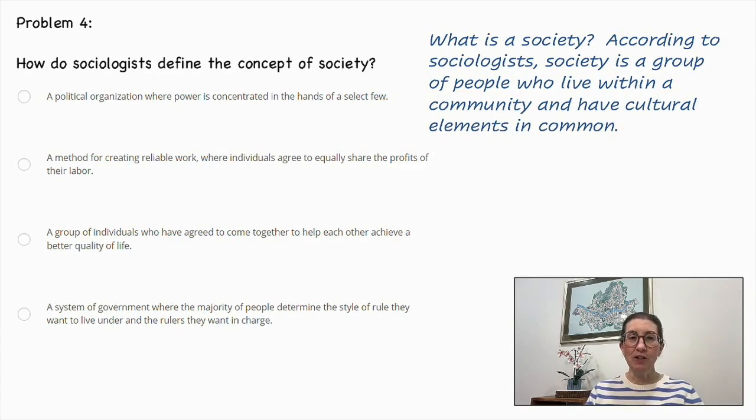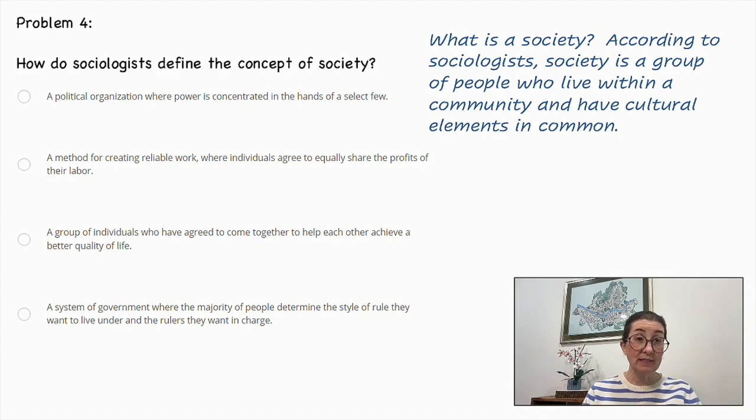How do sociologists define the concept of society? According to sociologists, society is a group of people who live within a community and have cultural elements in common. There are varying degrees of societal advancement. However, all societies are comprised of individuals who have chosen to cooperate to achieve their goals. So now let's look at the answers.